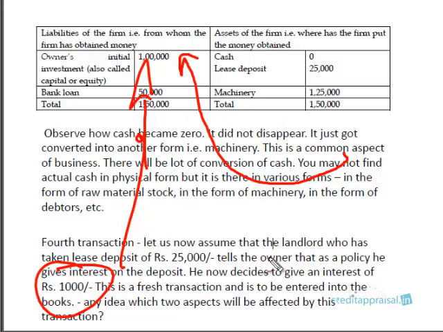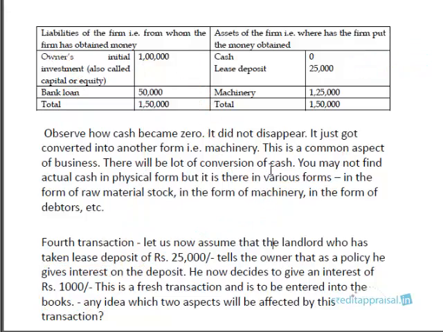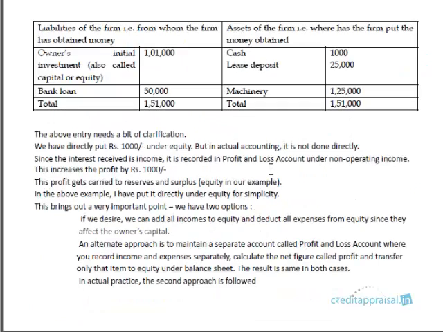So we'll have two heads that are affected. One is the cash. Because of this 1,000 transaction, cash is coming to the business, so cash will go up by 1,000, and the owner's capital also goes up by 1,000. So the company is now liable to pay the owner an additional 1,000. Please remember that the company has borrowed funds from the owner, so the company is now liable to pay 1 lakh 1,000 to the owner, right? If you see the balance sheet at this point of time, this is how it looks. Is it clear? 1 lakh 1,000, and 1,000 the cash, right? Nothing wrong in it, right?